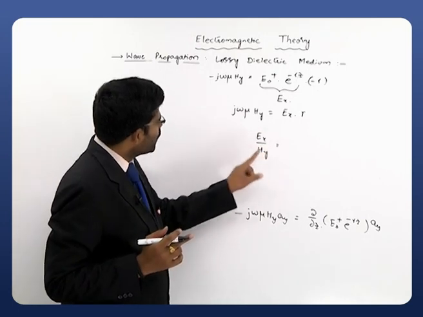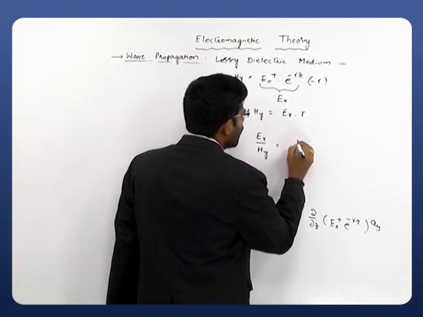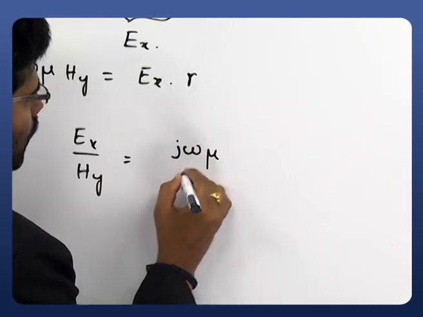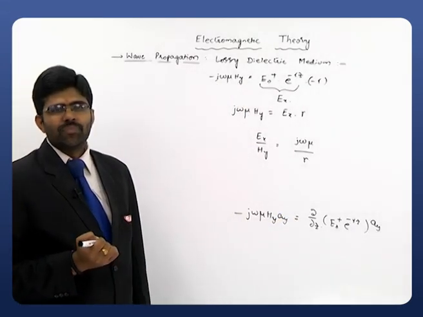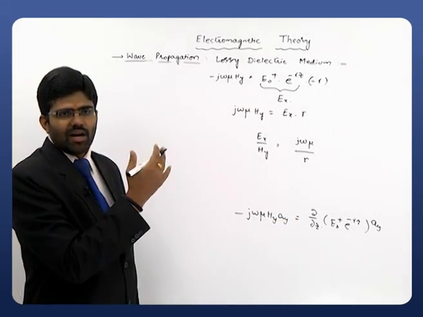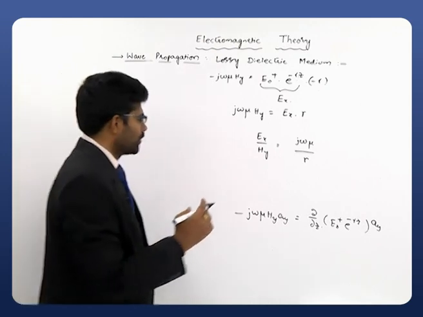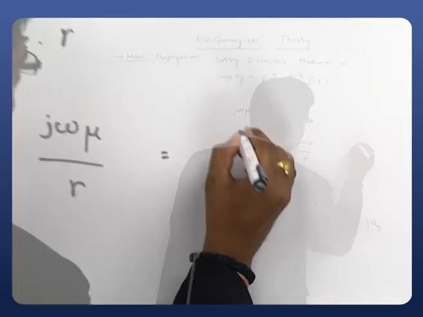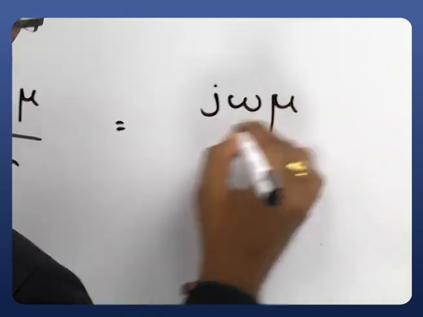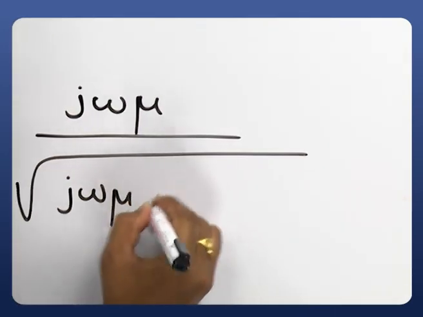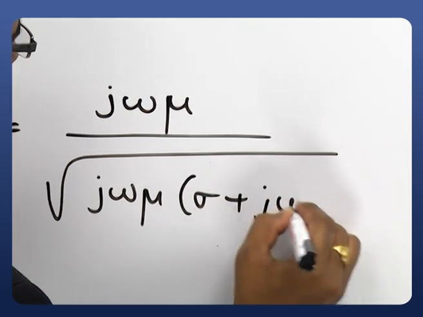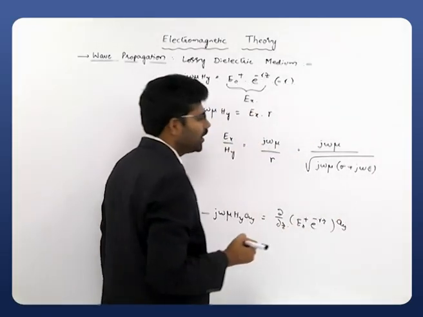So Ex by Hy is equals to j omega mu by gamma. What is gamma? Just substitute it here. Then this can be written as j omega mu divided by under root of j omega mu multiplied with sigma plus j omega epsilon, as we had earlier.